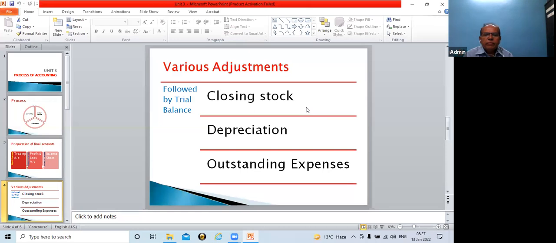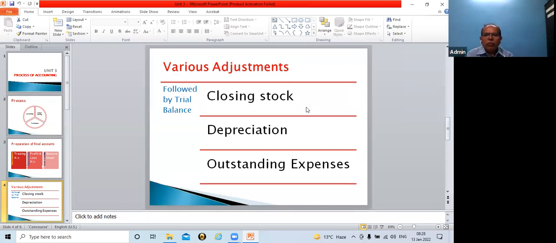So there might be two prices, market price and cost. Which value is to be considered? The rule is whichever is less. Whatever price is lower, that price will be considered. If market price is lower, consider market price. If cost is lower, consider the book value cost.